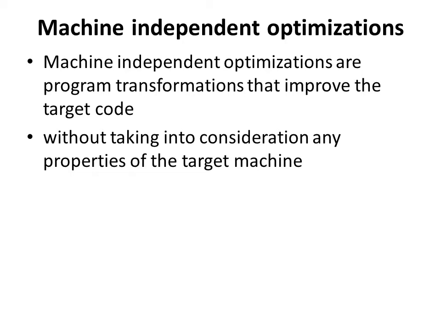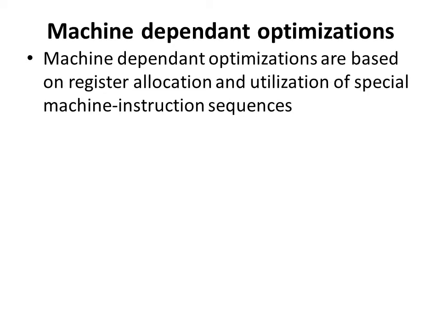These are program transformations that improve the target code without taking into consideration any properties of the target machine. Coming to machine dependent optimization, they are based on register allocation and utilization of special machine instruction sequences. This is based on assembly language instructions.